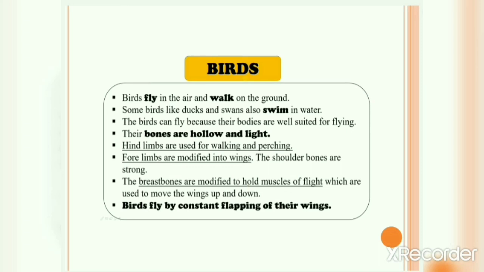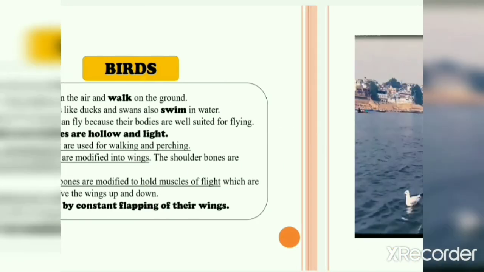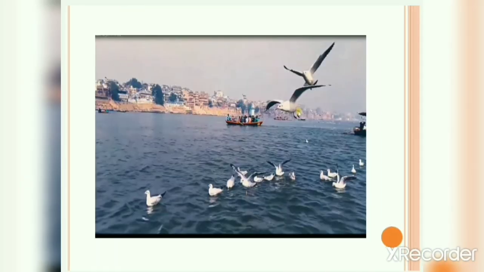The forelimbs are modified into wings. The breastbones are modified to hold muscles of flight, which are used to move the wings up and down. Birds fly by constant flapping of their wings. We will now see how birds fly. So this is how birds fly, by constant flapping of their wings. Now these are the hind limbs, and the forelimbs are modified into wings. The hind limbs are used for walking and perching.